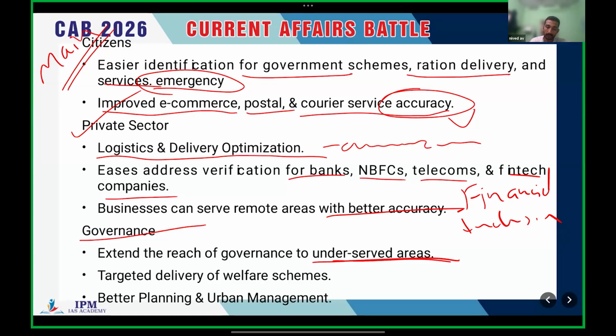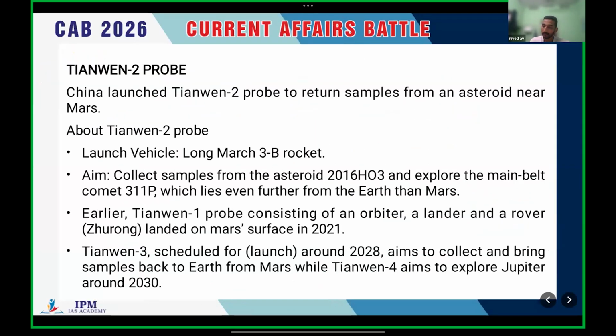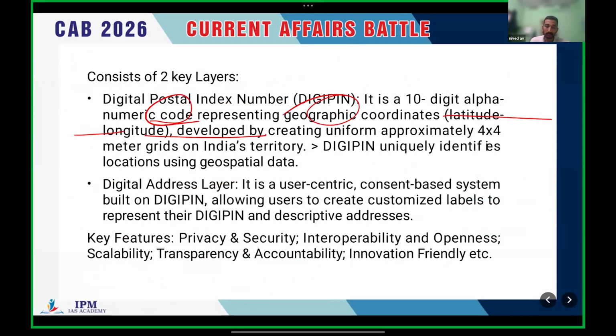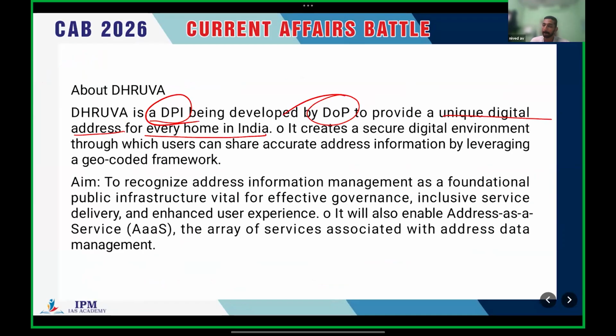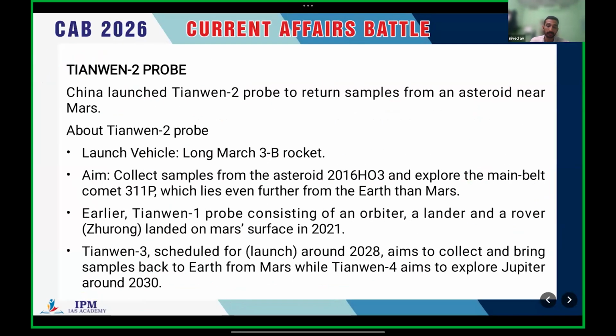It ensures targeted delivery of welfare schemes and better planning and urban management, etc. From the governance perspective, that's all about Dhruva. Clear?